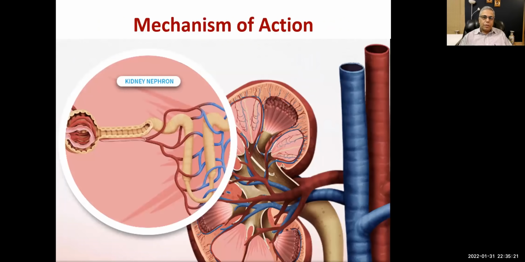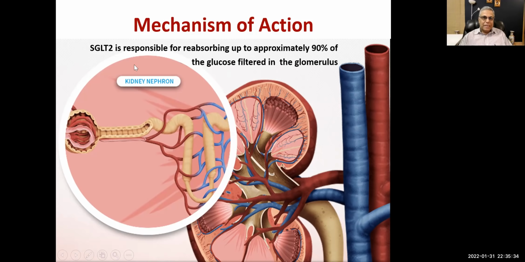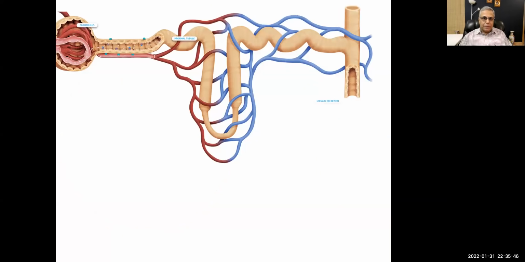All right. So this is your kidney, and this is the glomerulus. This is your proximal convoluted tubule, and this is the loop of Henle and distal convoluted tubule, right? SGLT is responsible for reabsorbing up to 90% of glucose filtered in the glomerulus. So that is why we were using it for type 2 diabetes, right?